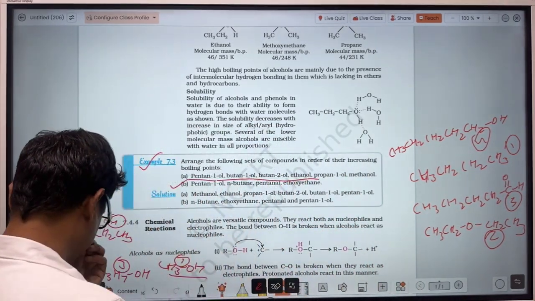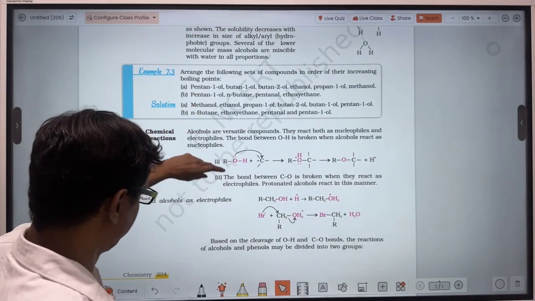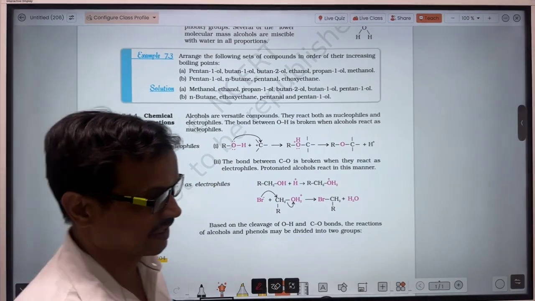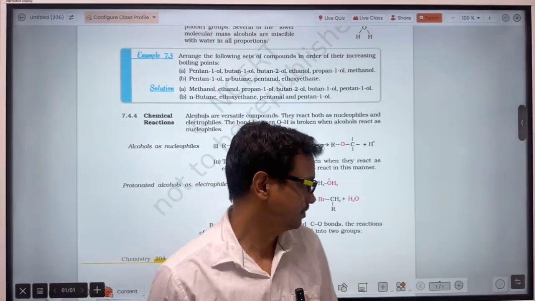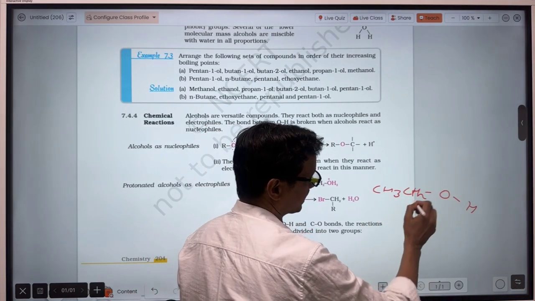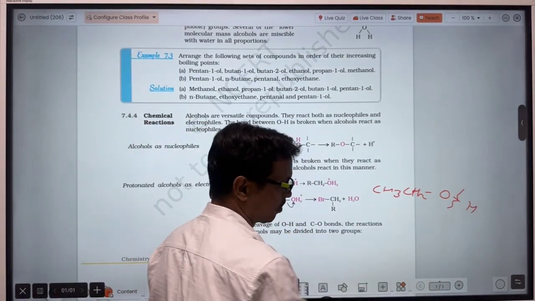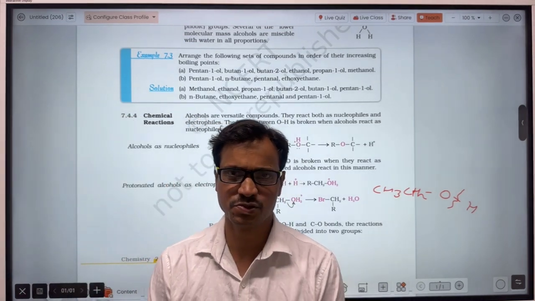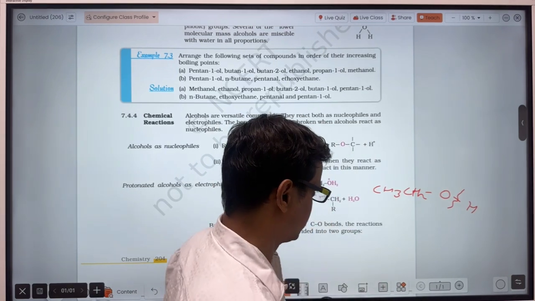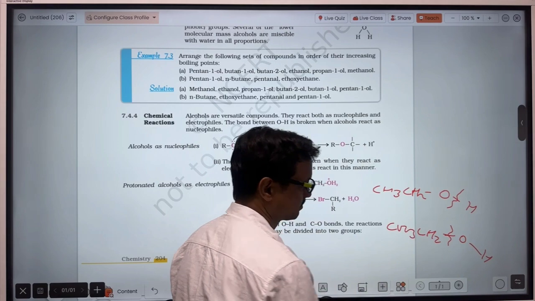Now let's see chemical reactions. Chemical reactions of alcohols. In the case of alcohol, suppose this compound, it will show two types of reactions. In one type of reaction, there is cleavage of the oxygen-hydrogen bond. The other reaction it will show is by cleavage of the carbon-oxygen bond.